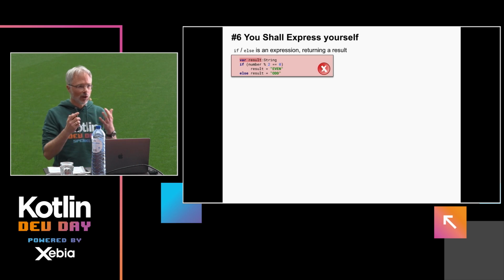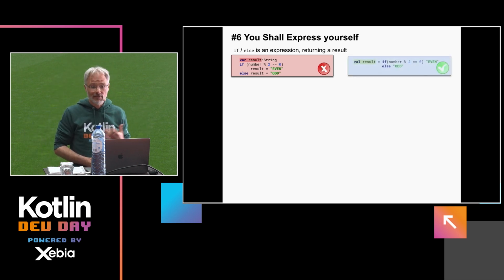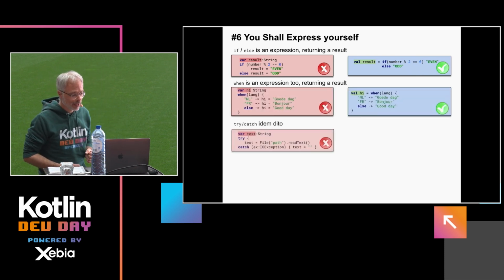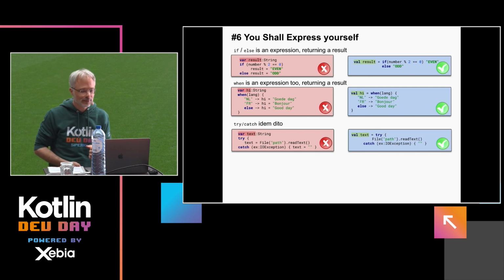So let's see what Kotlin offers us in that regard. And as I said, we've already seen certain parts of that. If else is an expression, when is an expression, and try catch is an expression, and by now everyone knows that because you've seen it twice, so use it, don't forget it.